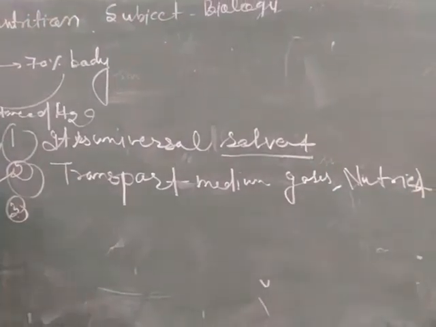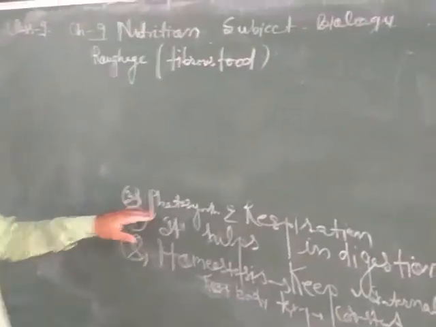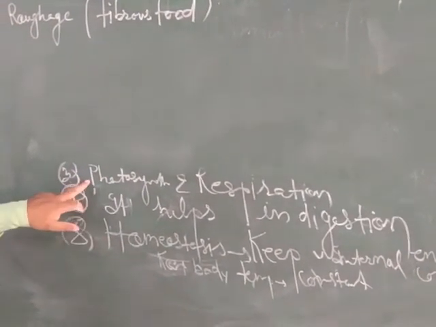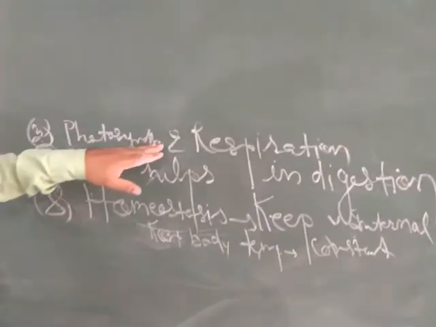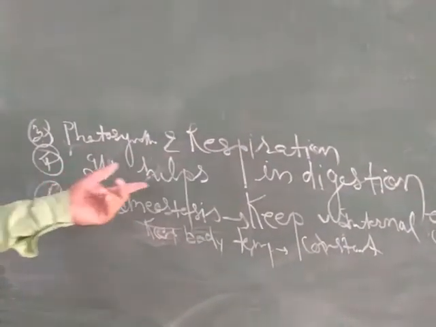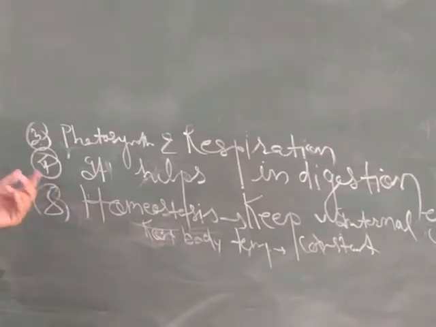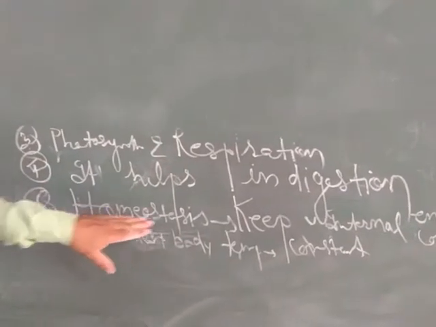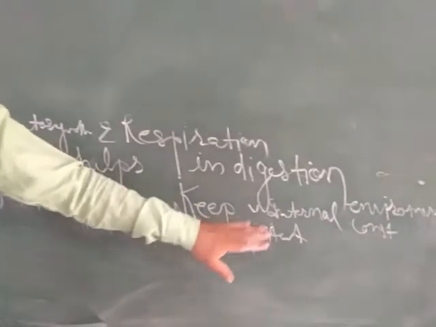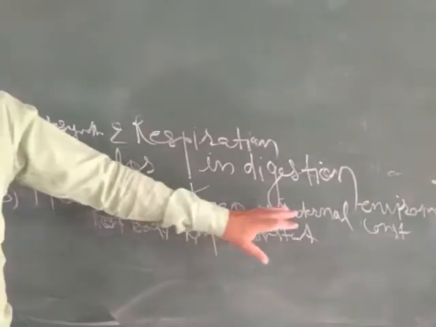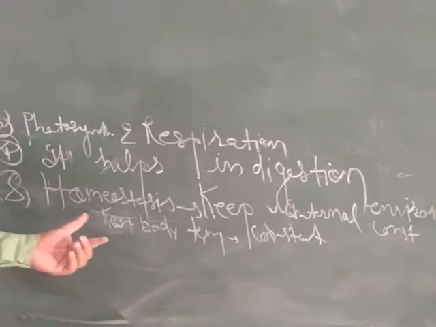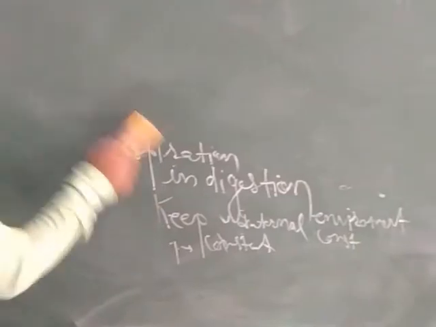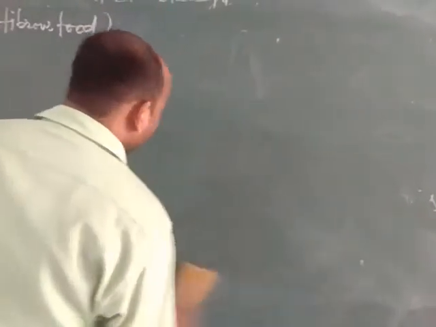Next function of water is that it is an essential raw material for the process of photosynthesis and respiration. It helps in digestion, as it is a medium for carrying out digestive activity. Water is also responsible for maintaining homeostasis, which means keeping the internal environment constant, maintaining the temperature of our body by carrying out different body activities.